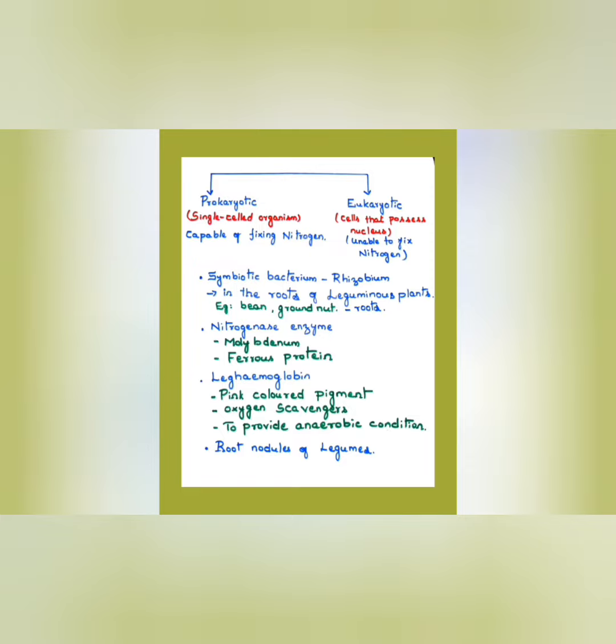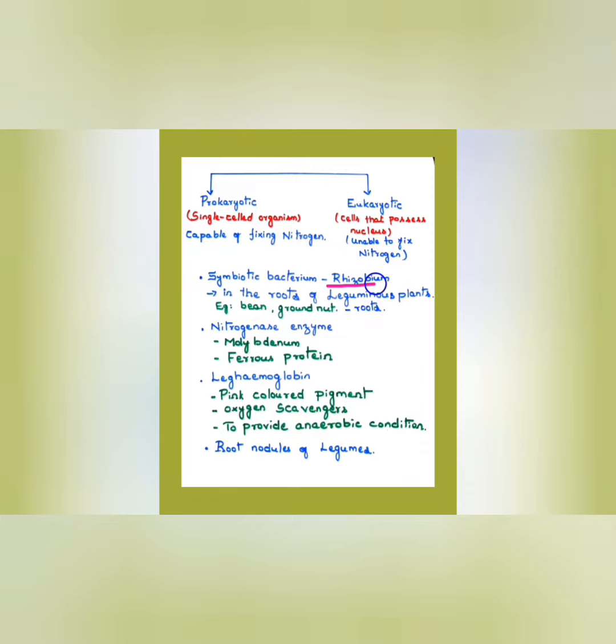So how is it? You saw in the nitrogen cycle. Okay, and the main point to be noted is a symbiotic bacterium, rhizobium, that is present in the roots of leguminous plants such as bean and groundnuts. They help to fix the ammonium into the soil.